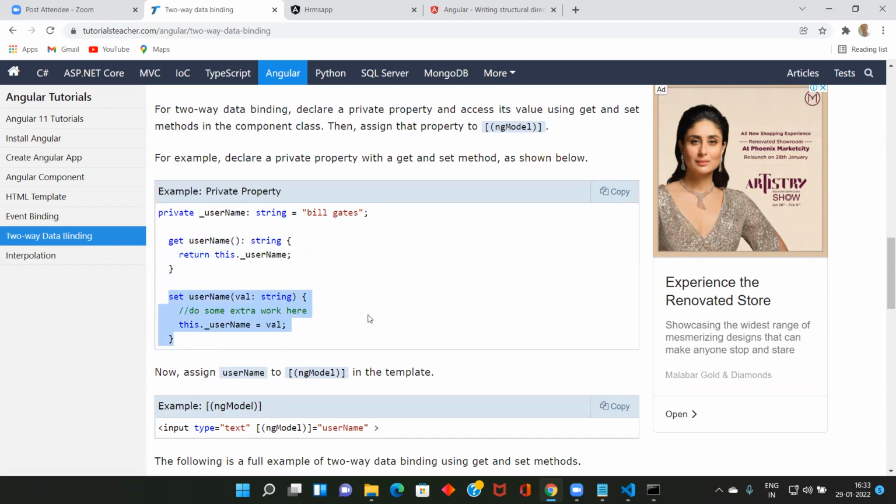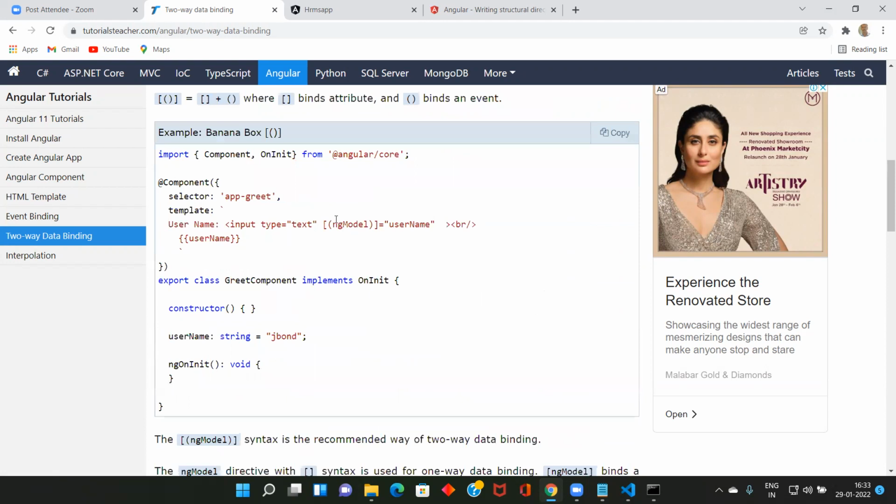The only thing you need to understand is that ngModel associates our model, that is this, to this. This and this are linked because you used ngModel. Whenever you type here, it will automatically come here. This is going to print from here.